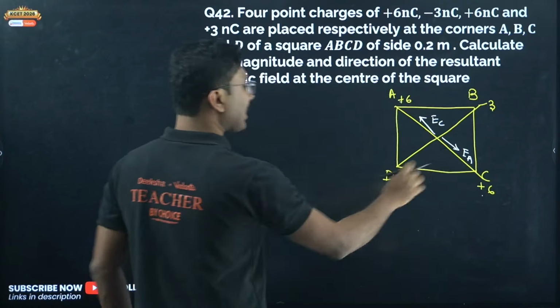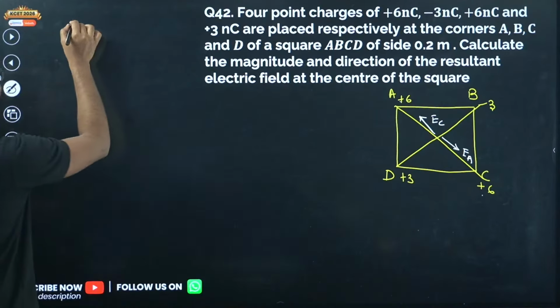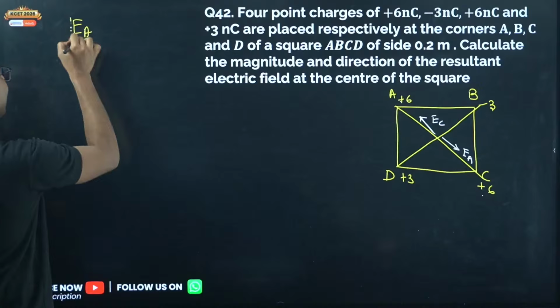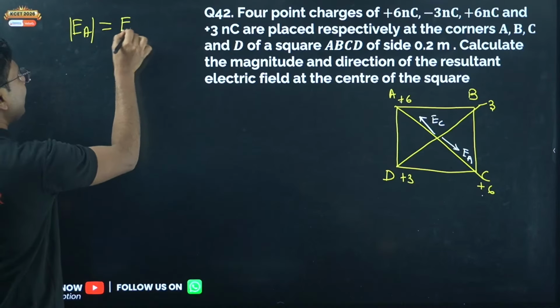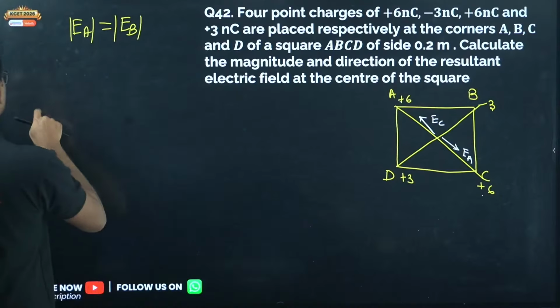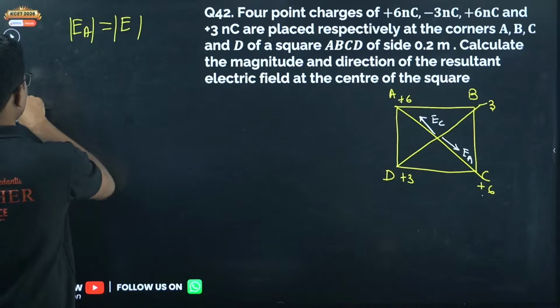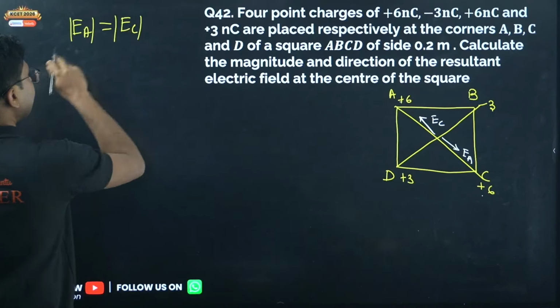Both of them are plus 6, so magnitude wise EA is equal to EC, but they are in the opposite direction.